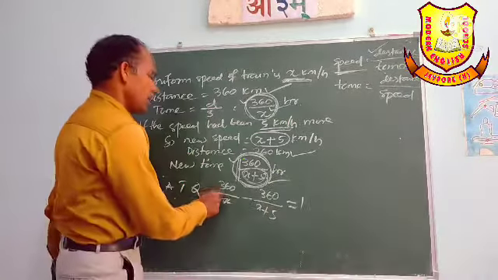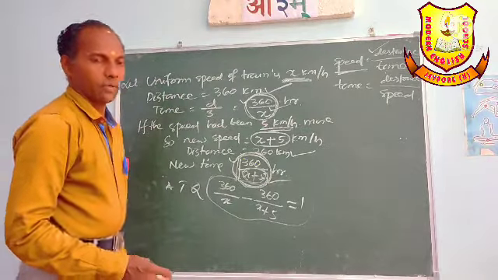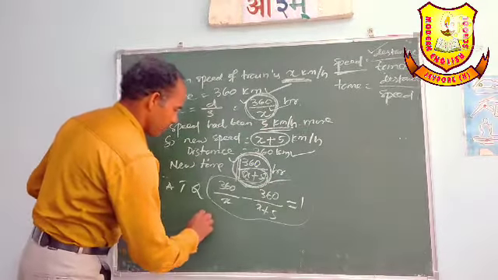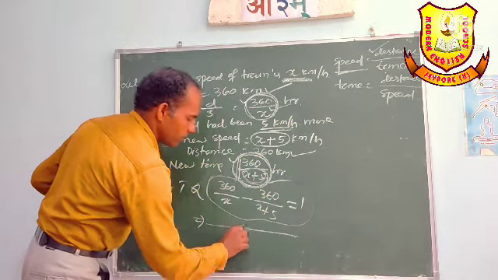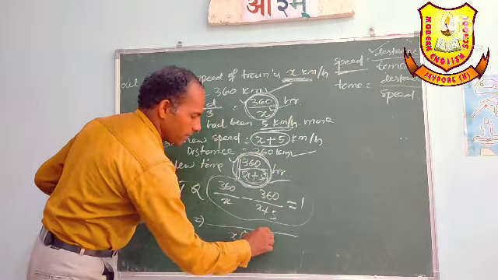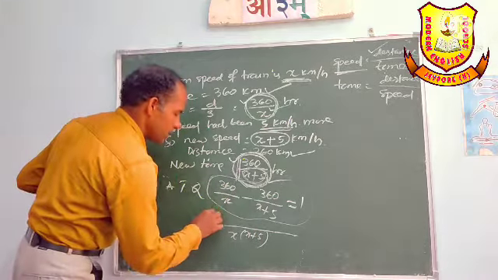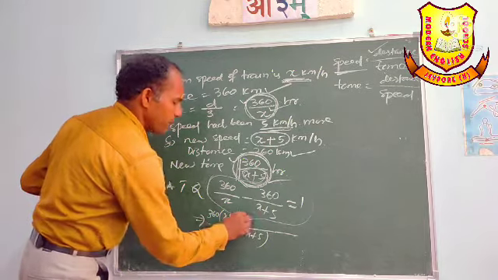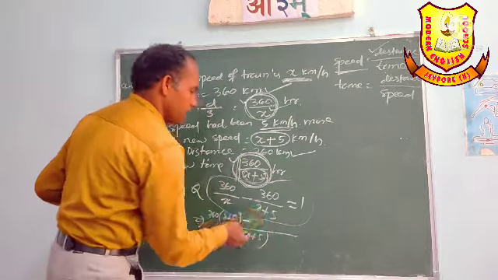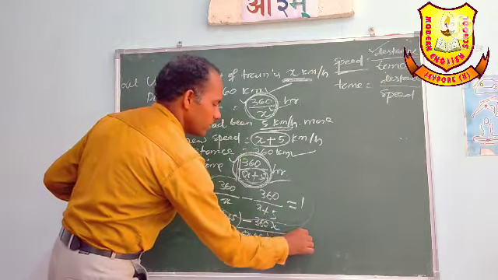This is the equation we got. We have to convert it into a quadratic equation. Taking the common denominator, 360 into x plus 5 minus 360 into x, divided by x into x plus 5, equals 1.